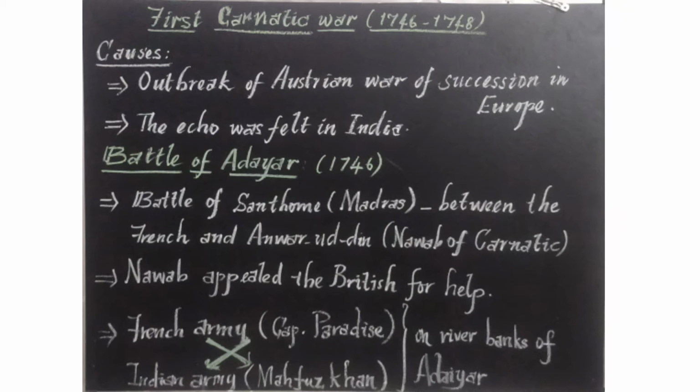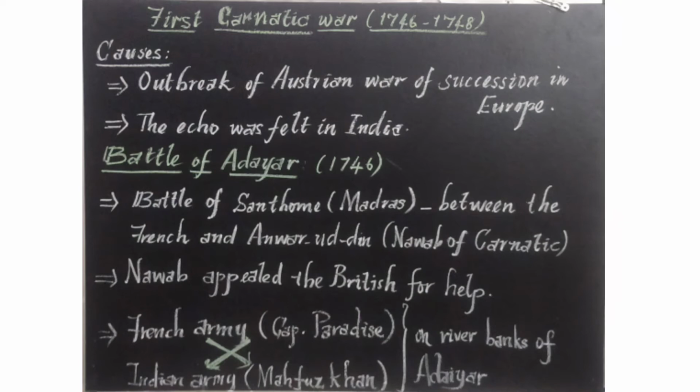The treaty signed after the Battle of Adayar, the First Carnatic War, in the year 1748, was the Treaty of Aix-la-Chapelle. Aix-la-Chapelle is a place in France. So the treaty was signed at Aix-la-Chapelle in 1748. The war was ended by the treaty, which brought the Austrian War of Succession to an end. When the Austrian War broke out in Europe, the First Carnatic War broke out in India also. So when the Austrian War came to an end by the Treaty of Aix-la-Chapelle, the First Carnatic War also came to an end by signing a treaty, and some terms are there.